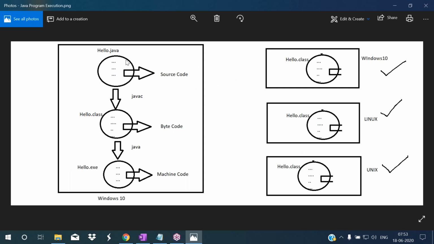Here I'm typing a Java program. This Java program code, I'm calling it source code. The code which is written in a programming language is called source code. This code I'm storing in one particular file. I am giving that file the name hello.